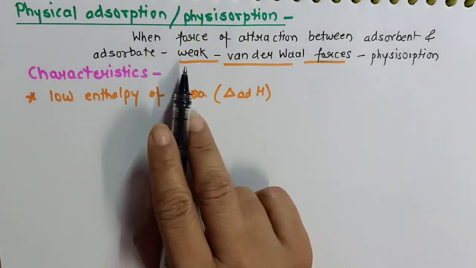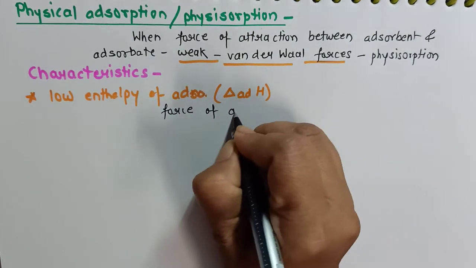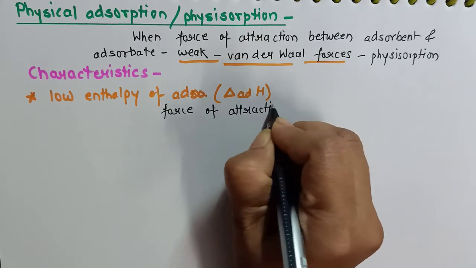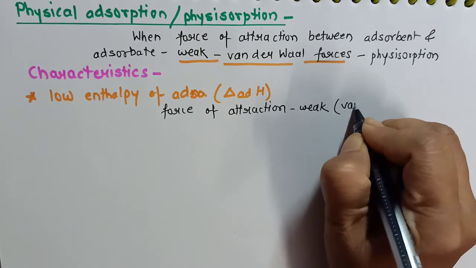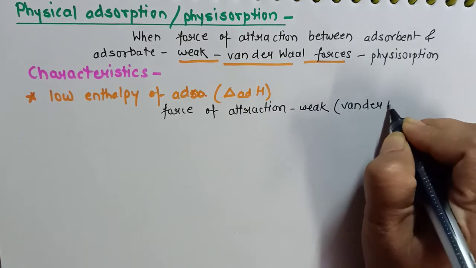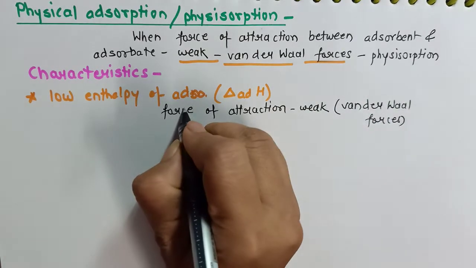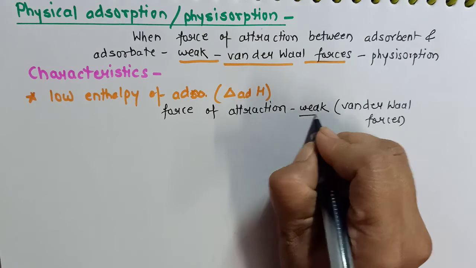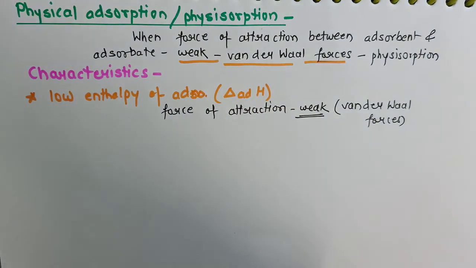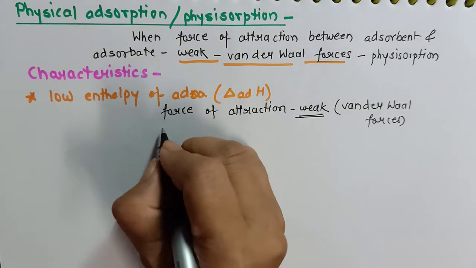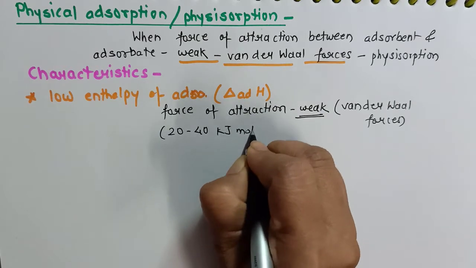Now, in case of Physisorption, the force of attraction is weak. What type of forces are developed? These are van der Waals forces. Since their force of attraction is very weak, therefore enthalpy of adsorption for Physisorption is also very low. Generally, it lies in the range of 20 to 40 kilojoule mole inverse.